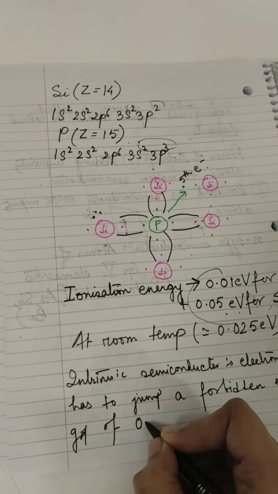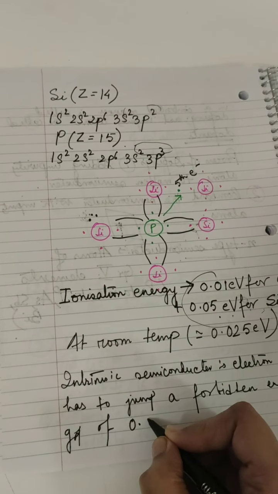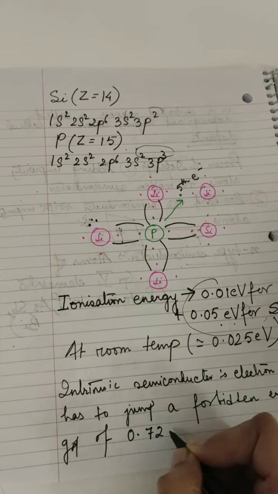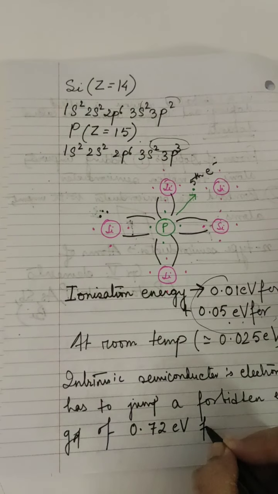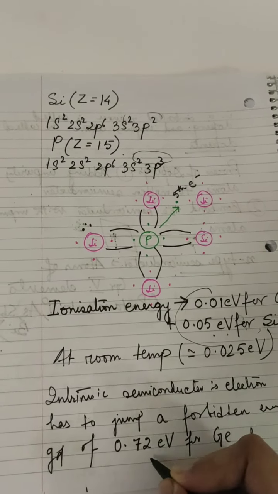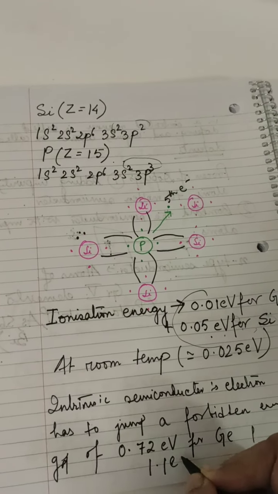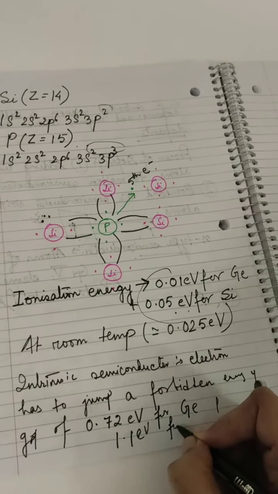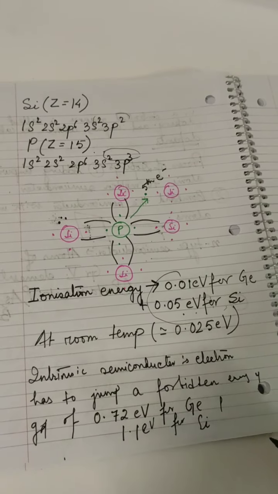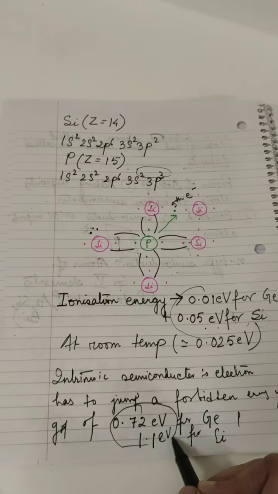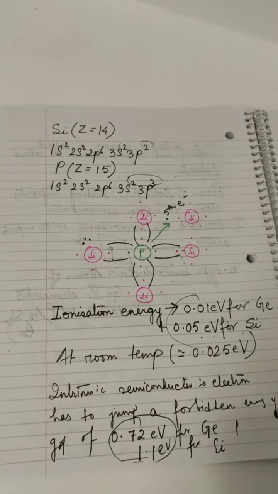Of 0.72 electron volt for germanium and 1.1 electron volt for silicon. So this was huge for intrinsic semiconductor.